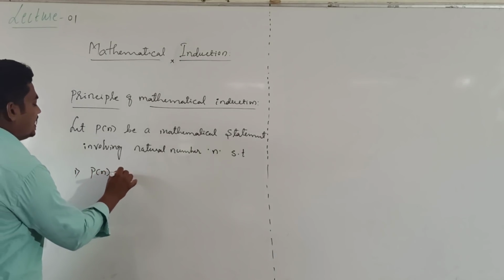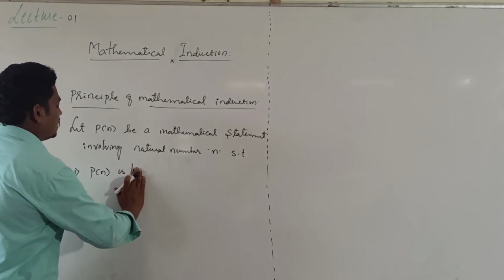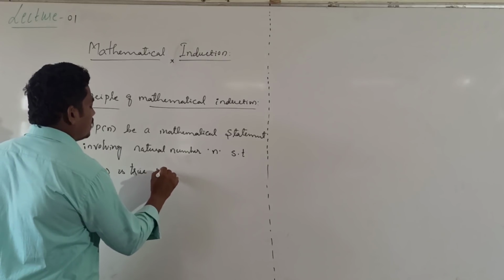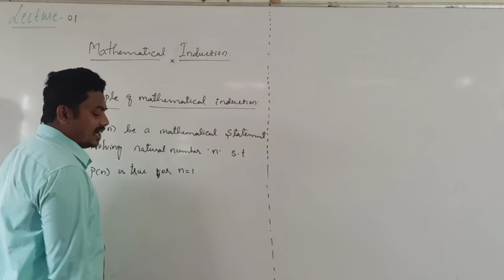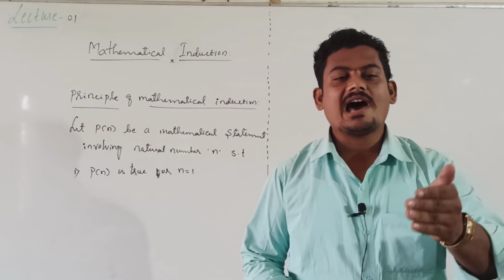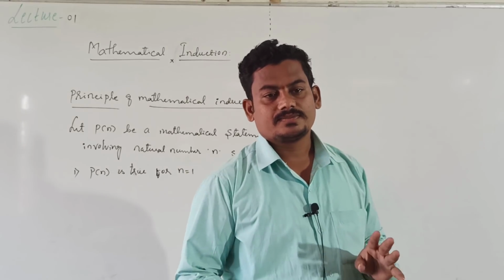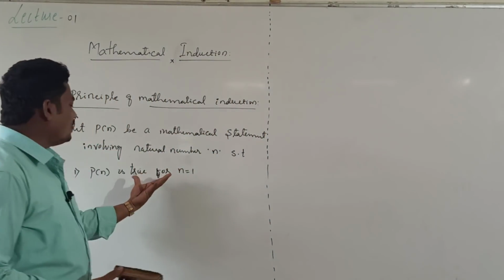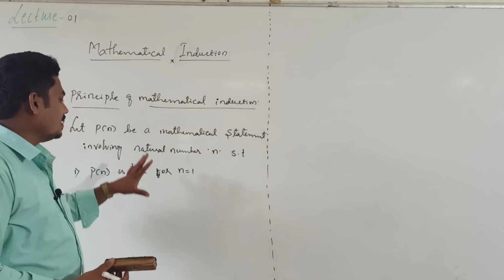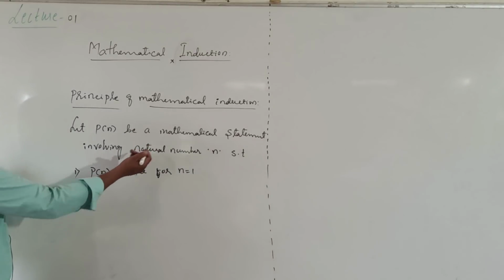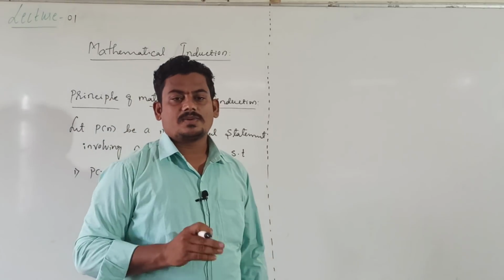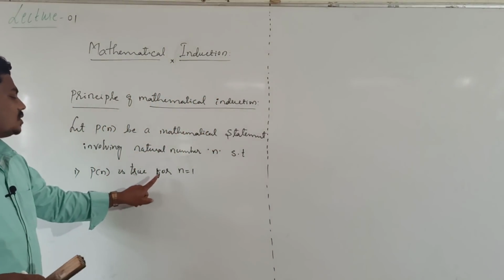P of n is true for n equal to 1. This means that in this method we first verify whether the given statement is true or false for n equal to 1. The first principle of mathematical induction suggests verifying whether P of n is true or false for n equal to 1.